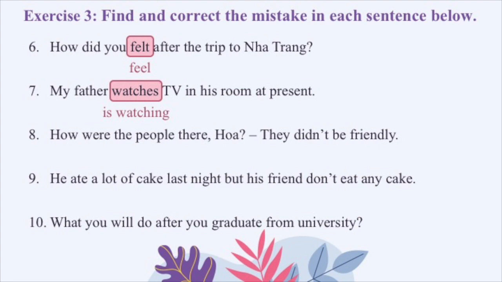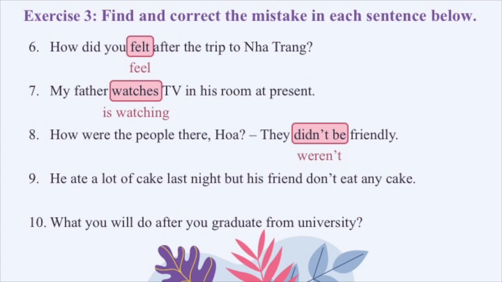Number 8. How were the people there? They didn't be friendly. Okay, didn't be. Well, when we want to use the negative form of the verb to be in past simple, we will use wasn't or weren't, not didn't be, okay? So here we have to replace didn't be with weren't, were not, okay?